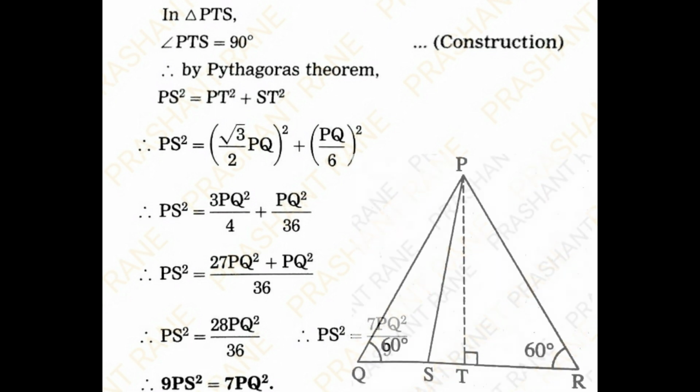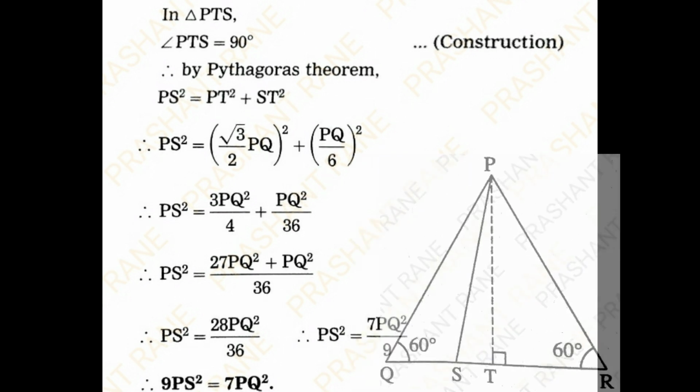Now, in triangle PTS, angle PTS is 90 degrees. By Pythagoras theorem, PS square is equal to PT square plus ST square. We'll substitute the value of PT as root 3 upon 2 into PQ and the value of ST as PQ upon 6. So what I will get? PS square is equal to root 3 upon 2 PQ the whole square plus PQ upon 6 the whole square. So therefore PS square is equal to 3 PQ square upon 4 plus PQ square upon 36.